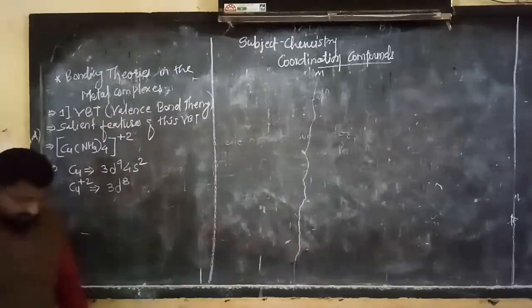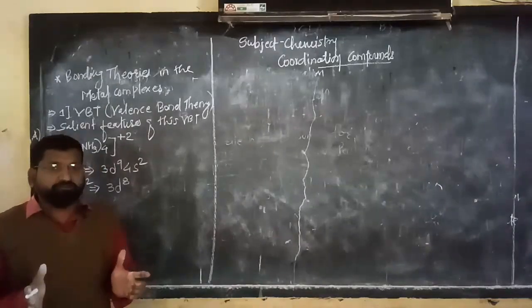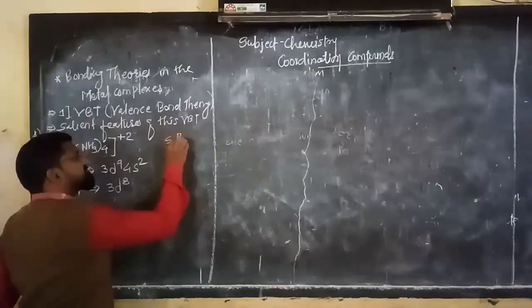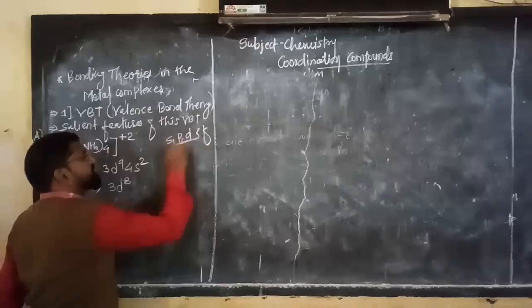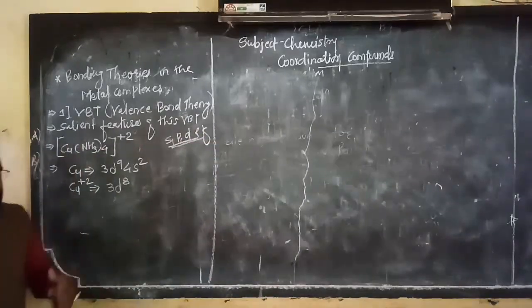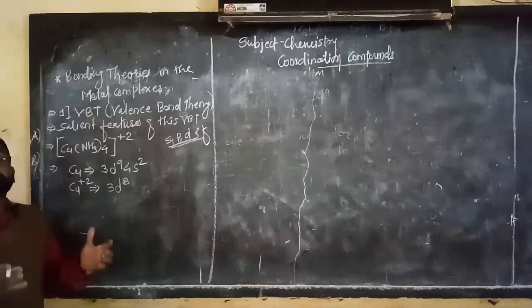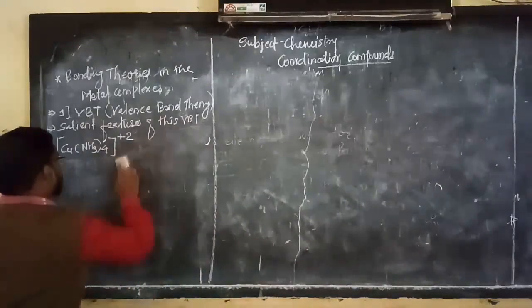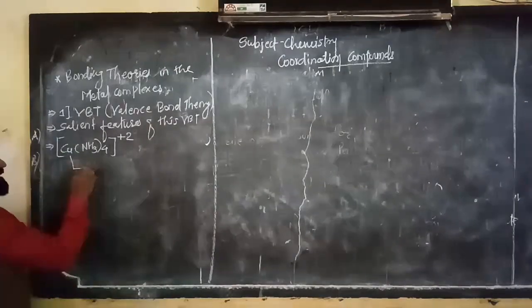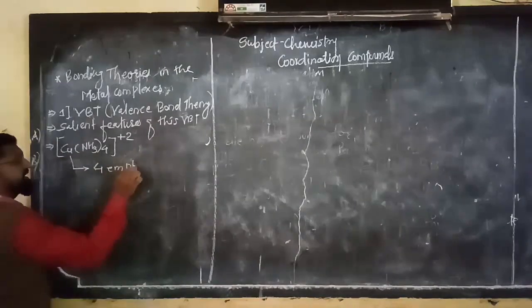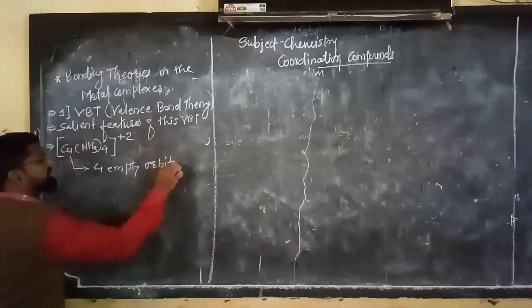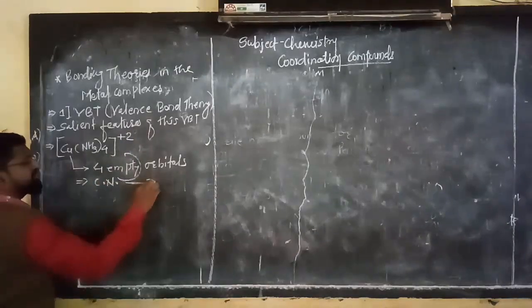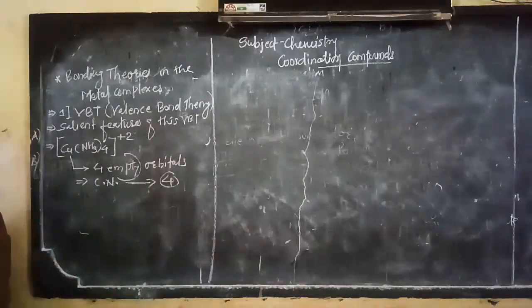The total number of vacant orbitals, which may be s, p, d or f, will accept the lone pairs of electrons donated by the ligands. Here Cu has 4 empty orbitals. Therefore, the coordination number of this complex is 4.